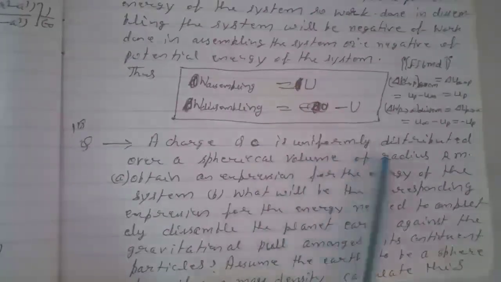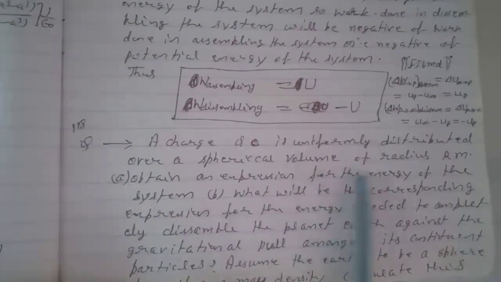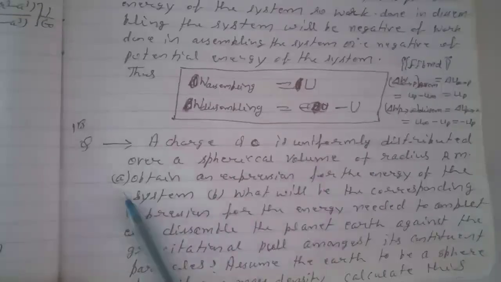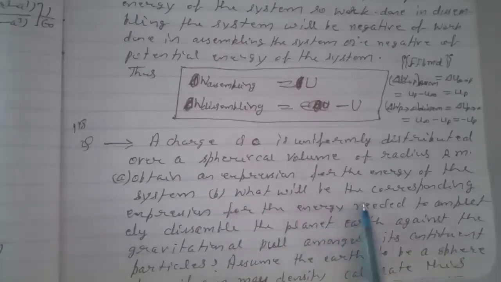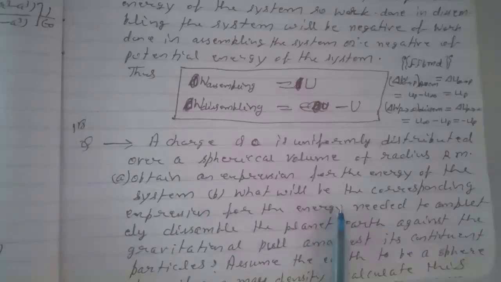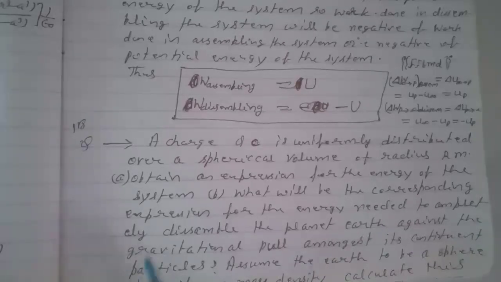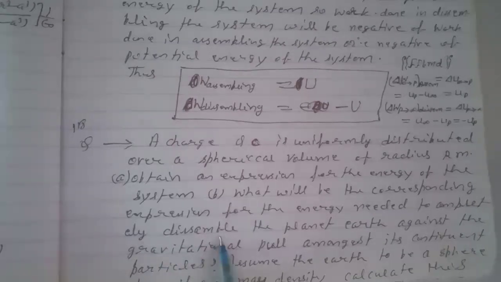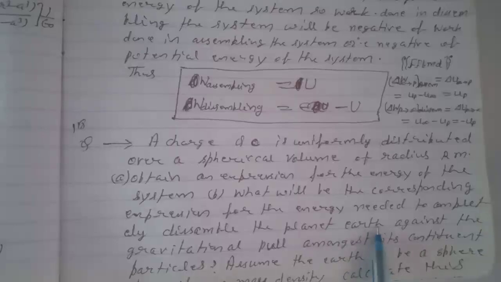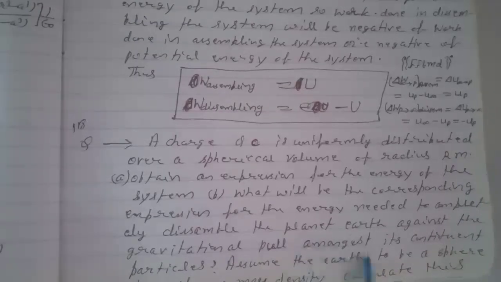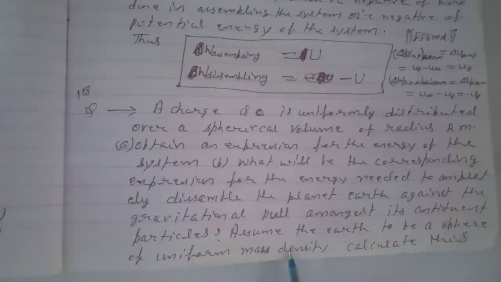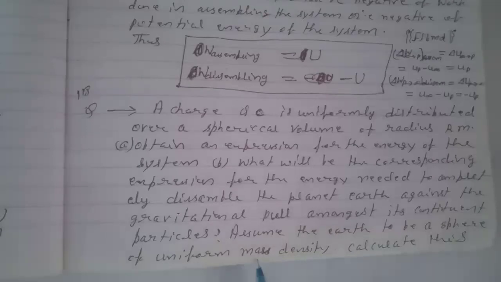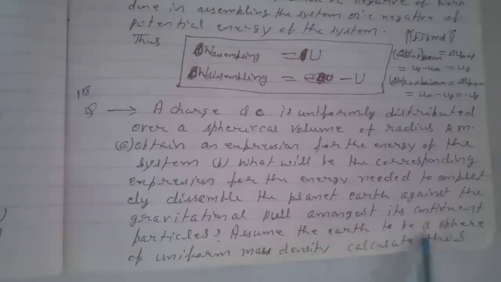A charge Q is uniformly distributed over a spherical volume of radius r meter. A. Obtain an expression for the energy of the system. B. What will be the corresponding expression for the energy needed to completely disassemble the planet Earth against the gravitational pull amongst its constituent particles. Assume the Earth to be a sphere of uniform mass density. Calculate this.